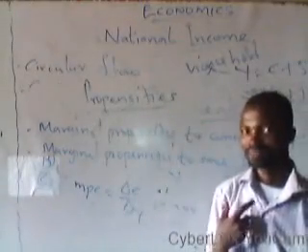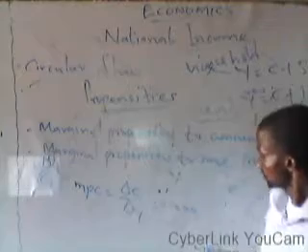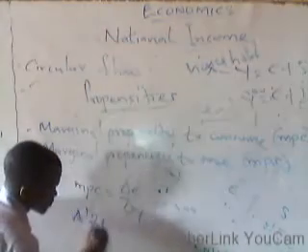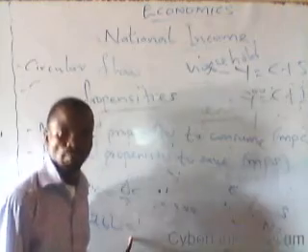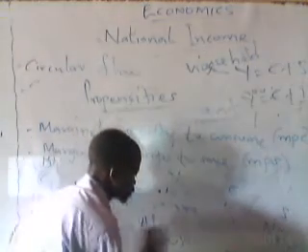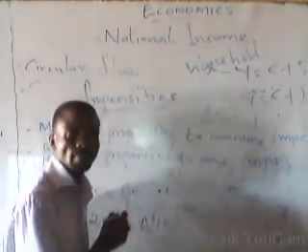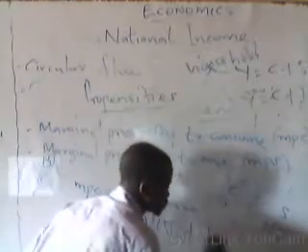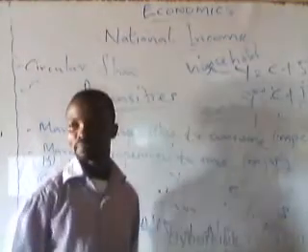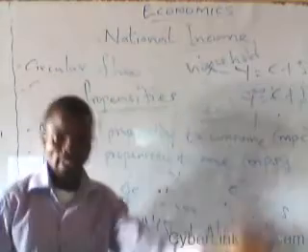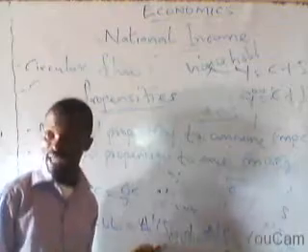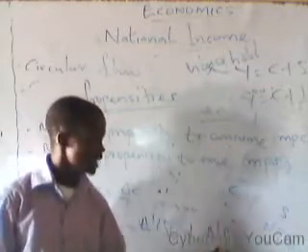Let's take for instance somebody whose income is 200 naira. When this person was receiving 200 naira as income, he used to spend 150 naira of it on goods and services, while he used to save 50 naira, according to our previous explanation.